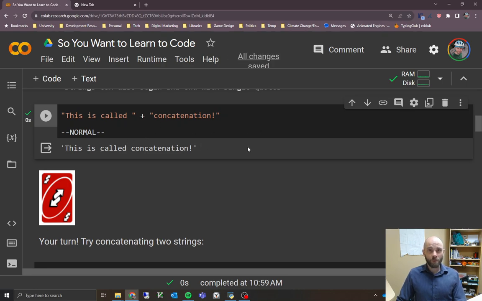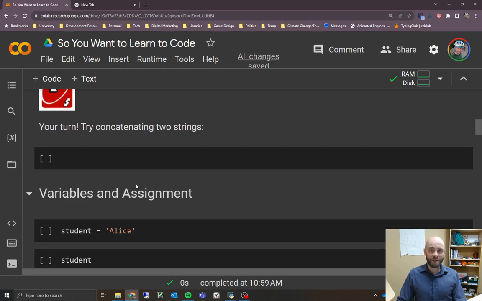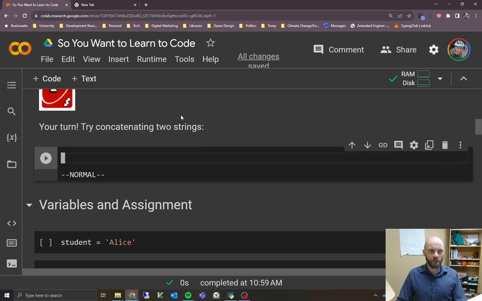This might seem very simple, but it's something that you'll probably end up doing quite a bit, so it's worth giving that a try. That's why we have an example here where you can try concatenating two strings. So go ahead and give that a try, pause the video, and use any two strings, anything that you want. And you can use single quotes or double quotes for your strings, it doesn't matter. So give that a try now, and then come back and I'll show you how I'll do that.